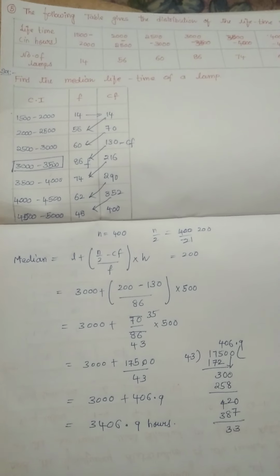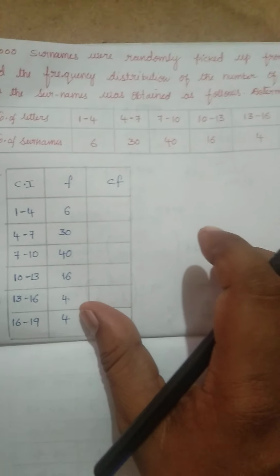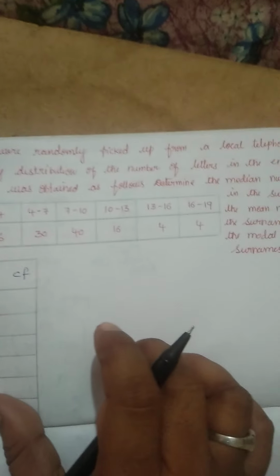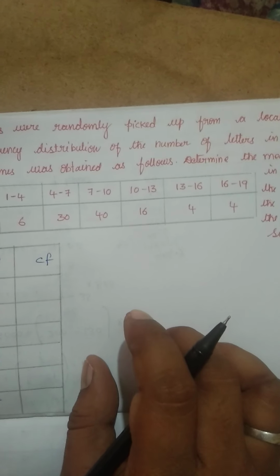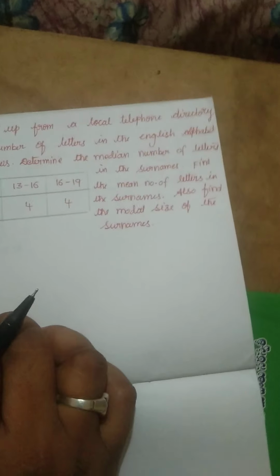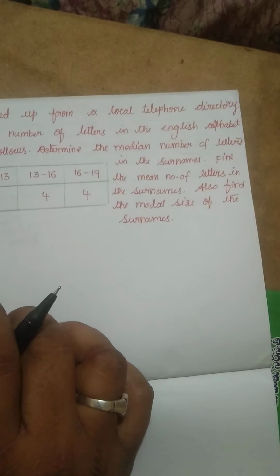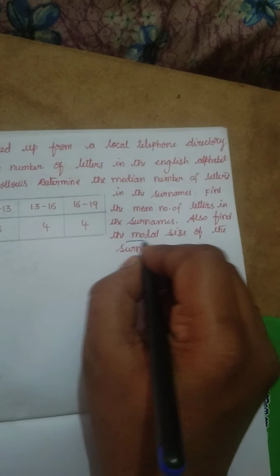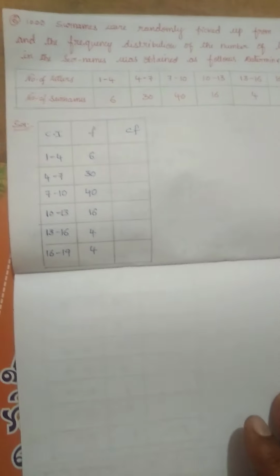So this is our fifth question. Coming to the sixth question, 1000 surnames were randomly picked up from a local telephone directory, and the frequency distribution of the number of letters in the English alphabet in the surnames was obtained as follows. Determine the median number of letters in the surnames. Also find the mean number of letters in the surnames. Also find the modal size of the surnames. They are asking to find the mode as well as the mean as well as the median. Actually we have to find all three, right?